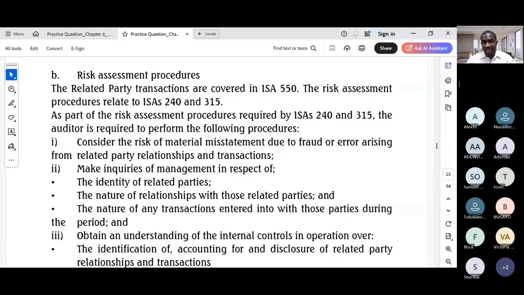He must be alert to the fact that related party transactions may occur outside the normal course of business. And he also needs to scrutinize records like board minutes, shareholders' meeting minutes, and bank confirmations for any indication of undisclosed related party transactions. He also needs to assess the risk of material misstatements related to related parties, and consider if transactions have been properly accounted for and disclosed in accordance with the applicable financial reporting framework, which is IFRS.